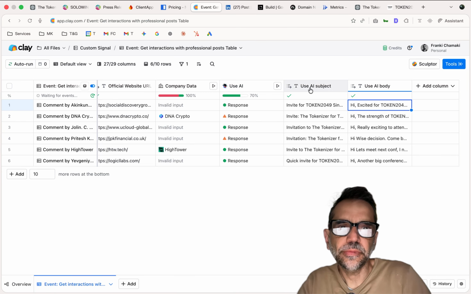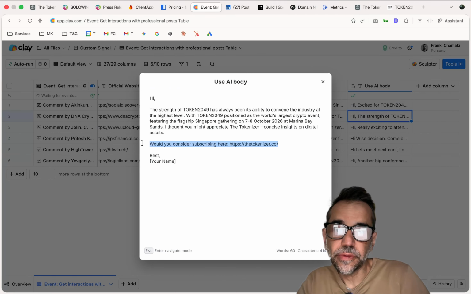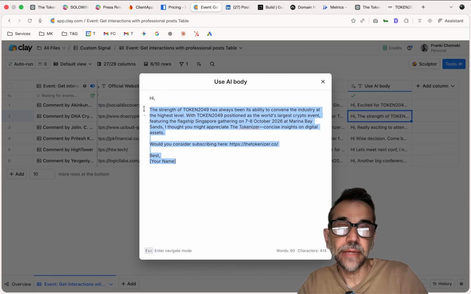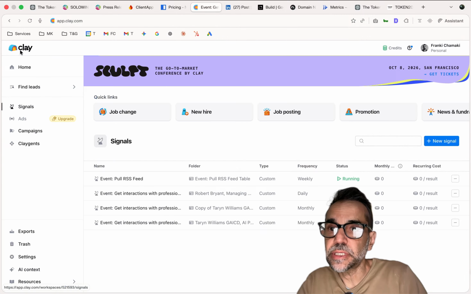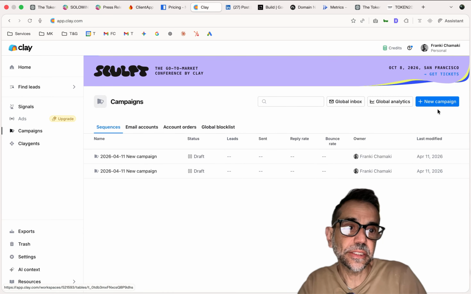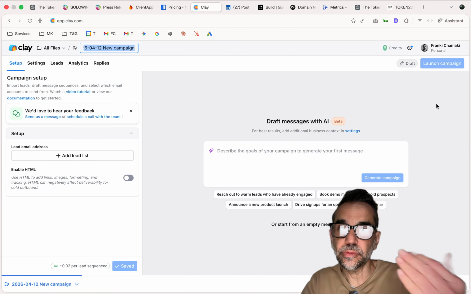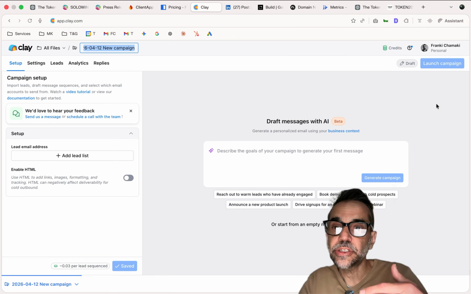I created a prompt that says look at their details, look at the comments they made in the post, and create a prompt that cross sells. I'm going to pre-fill the name of the person. It cross sells my tokenizer, concise insights on digital assets. Awesome. So now I can update this to get their email address and also their full name, splitting the name up. And then you can use Clay to create a campaign. You can write these campaigns, create a new campaign, and I can launch it through Clay itself. This will allow me to craft the messages and actually run a campaign through Clay.